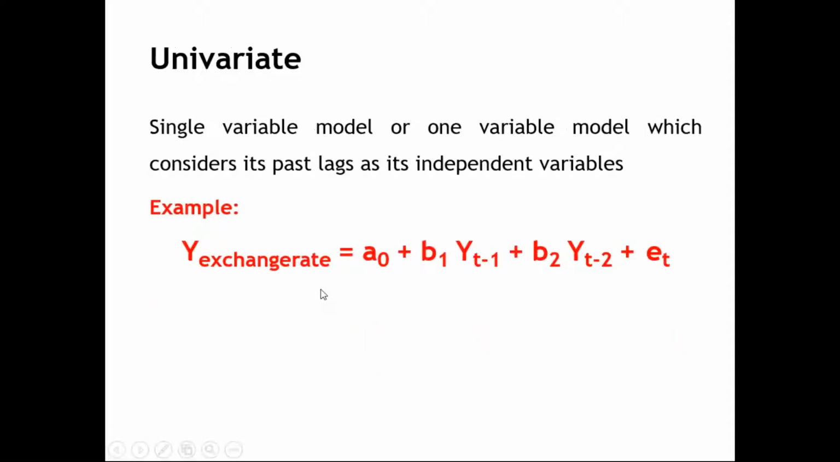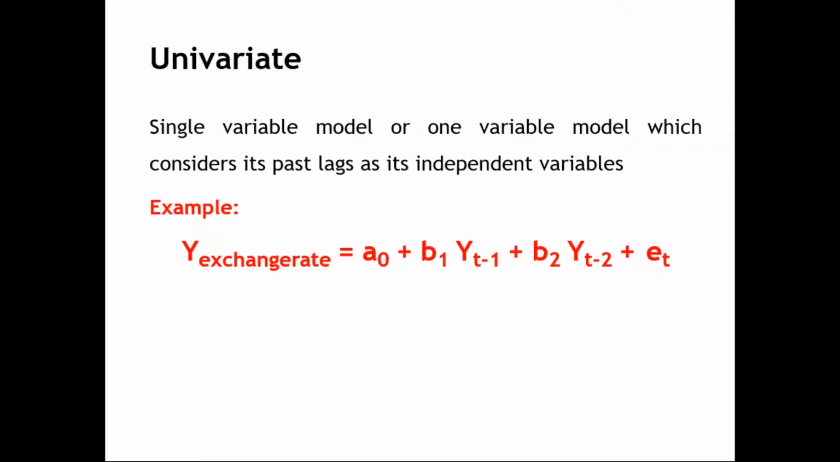Followed by the univariate model. What is univariate? It is called a single variable model or one variable model. When I say single variable, how do I understand whether this variable is influenced by some other factor or not? In this model, the variable assumes its own lagged values as its independent variable. That is why it is called a univariate model.